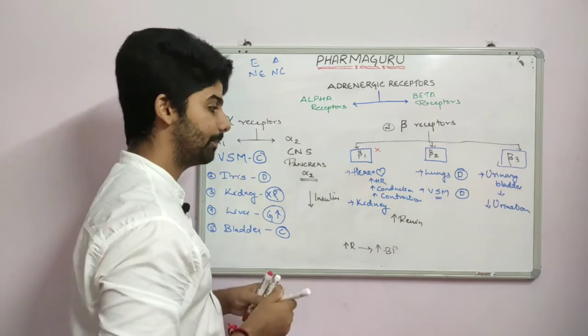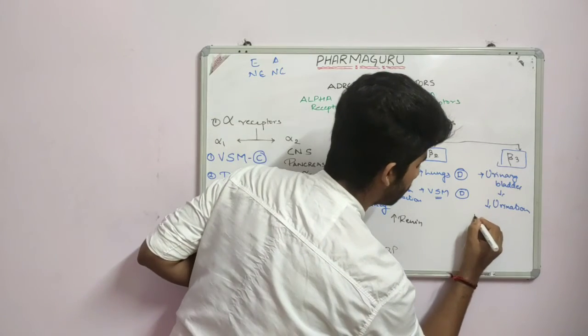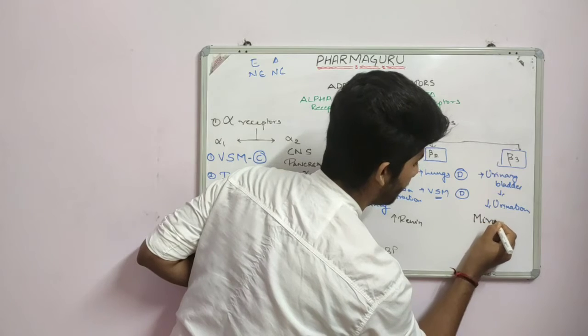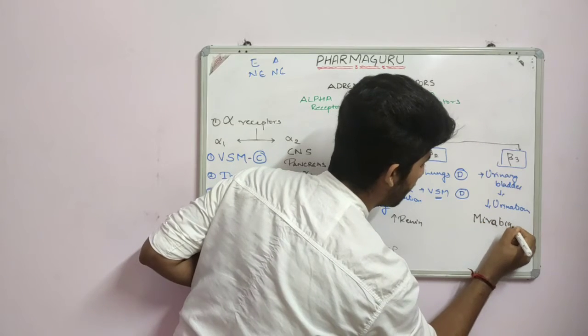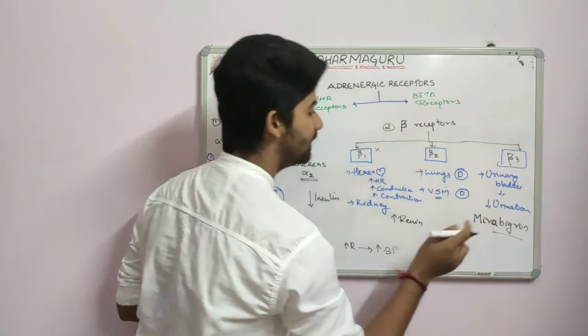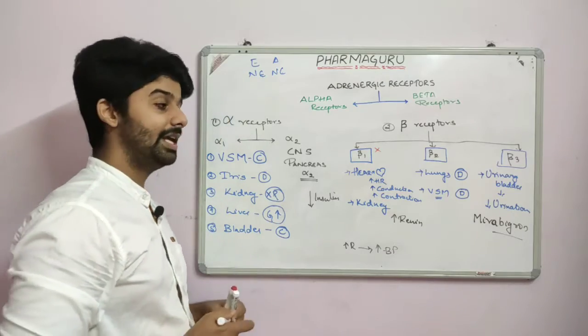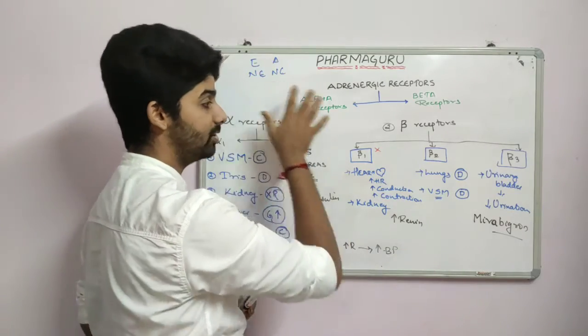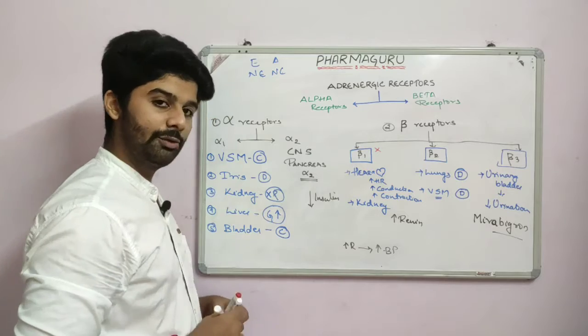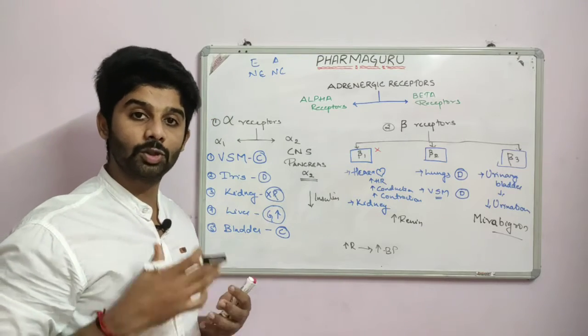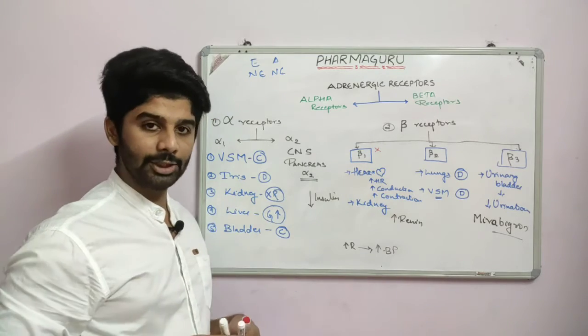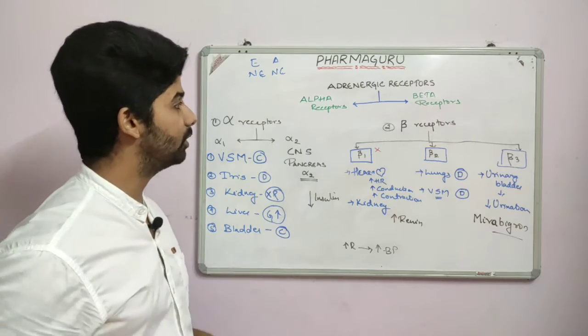I'll name one drug. It is mirabegron. M-I-R-A-B-E-G-R-O-N. So this is a beta 3 agonist drug. It has the same effect as that of the adrenergics on the beta 3 receptor. So if we give mirabegron to old age patients or geriatric patients, there will be reduced urination. So that's all about the receptors.